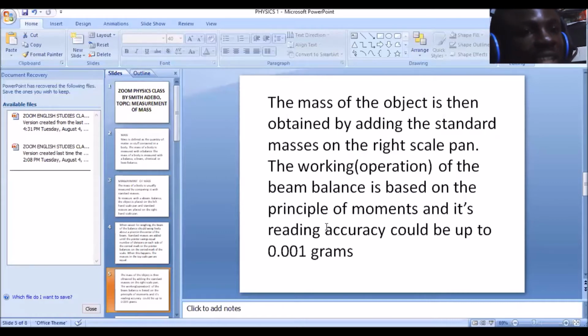And I made you understand that the reading accuracy is 0.001 grams. So if you're asked in your WAEC, what's the reading accuracy of a beam balance, you should take note that it's 0.001 grams. And in case you are asked, because these are probable questions that might be asked in your WAEC, on what principle does the beam balance operate? You should take note that the beam balance operates based on the principle of moment.